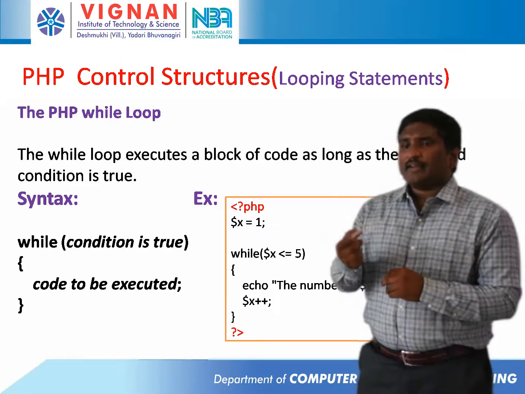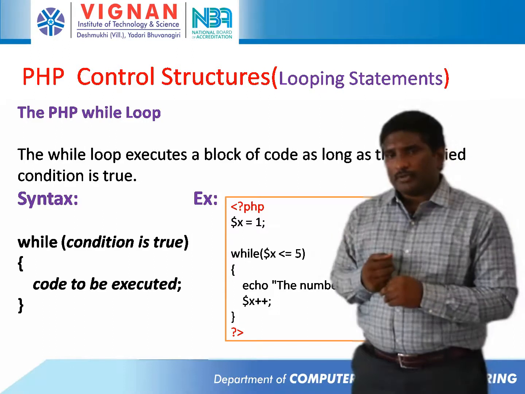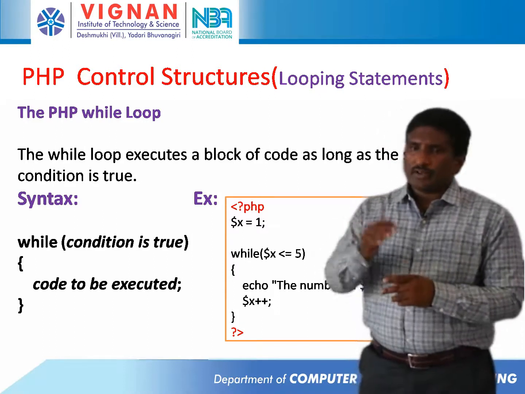After that the condition fails, and control comes out of the while loop. So this is the example. If you run this, you will get output like this.